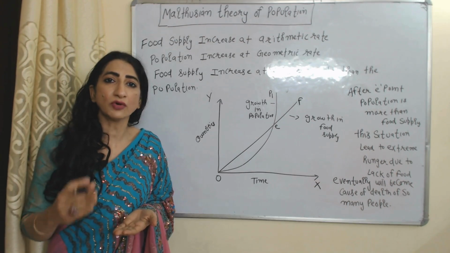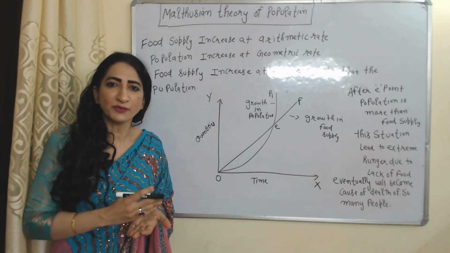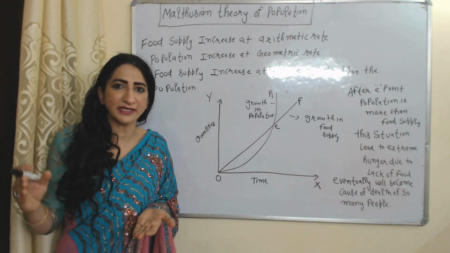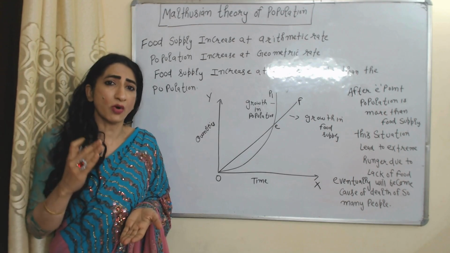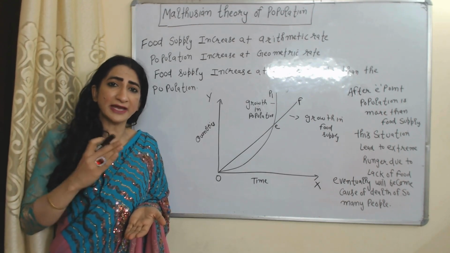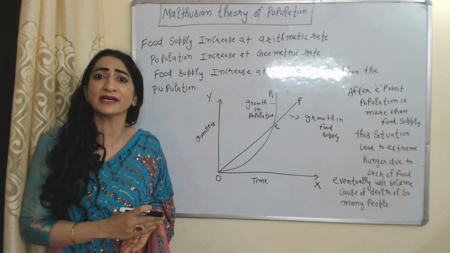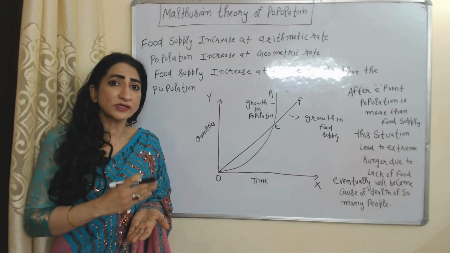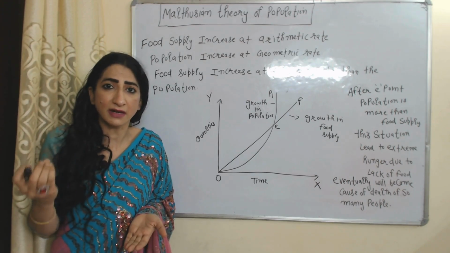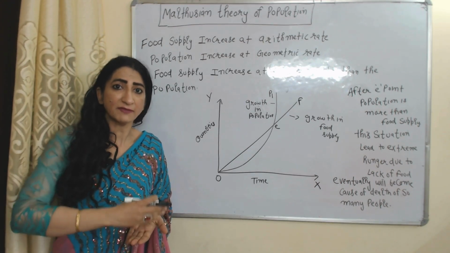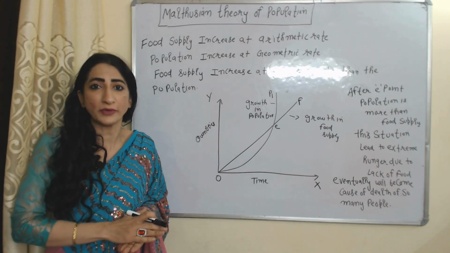Today we are going to talk about Malthus theory of population. According to Malthus, food supply increases at arithmetic rate but population increases at geometric rate. That means food supply increases at slow rate but population increases at faster rate. So according to this theory, food supply increases at slow rate as compared to growth rate in population.